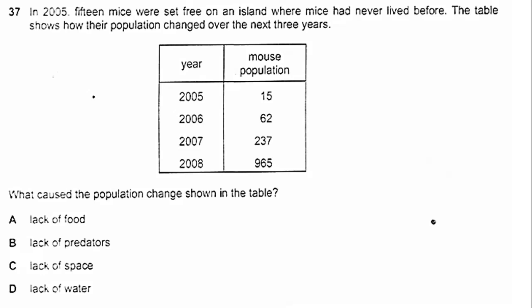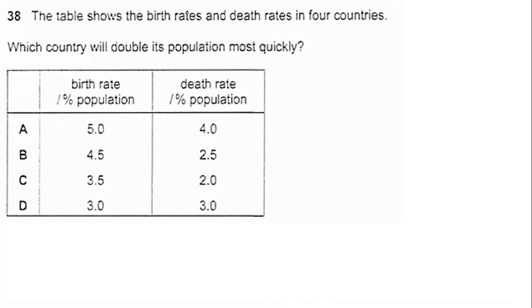Let's see. Lack of food, this is a limiting factor. Lack of space, limiting factor. Lack of water, limiting factor. But lack of predators. Predators here are the limiting factor. Their presence is a limiting factor. So now, lack of predators is the only absent limiting factor that will cause this exponential growth.